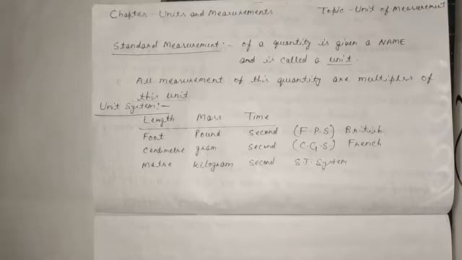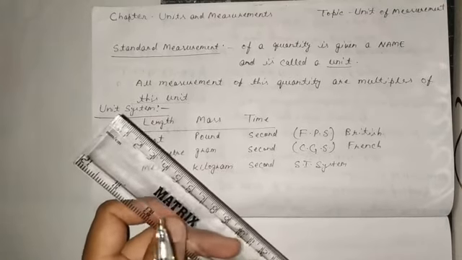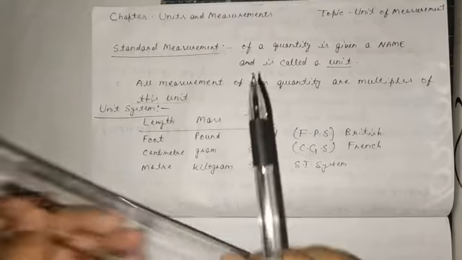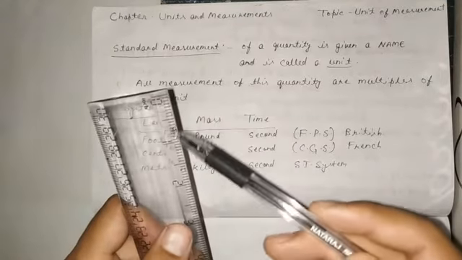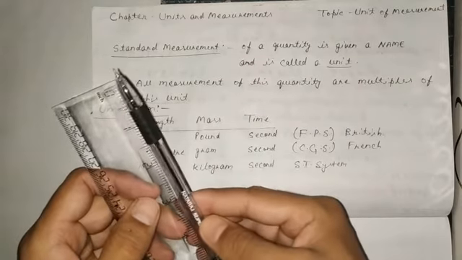Every fundamental physical quantity which we have mentioned, all the 9, 7 plus 2, needs a standard measurement. How much length? What is the measurement of any object? Comparison with the standard measurement. In this case, the standard measurement is inch. And what is the length of this pen? Compared with the standard measurement, this is 5 inch.